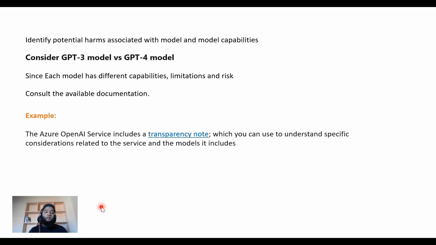For example, the Azure OpenAI service includes a transparency note. I'll include this link in the description, which you can use to understand specific considerations related to the service and the model it includes. That's how you would identify the harms in your generative AI solution. You'll consult the documentation, understand its capabilities, limitations, and the risks it poses, and ensure that you develop the solution keeping these things in mind.